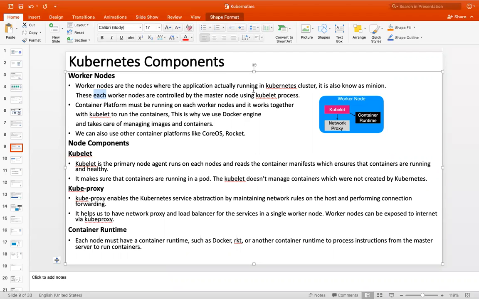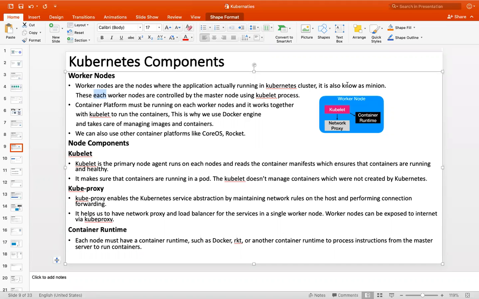Our application pods and containers will not come in the master machine. They will be created only in the worker machine. Worker nodes are where our application is actually running in the Kubernetes cluster.